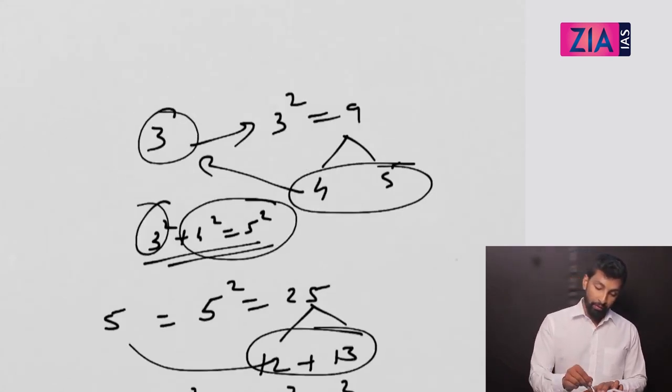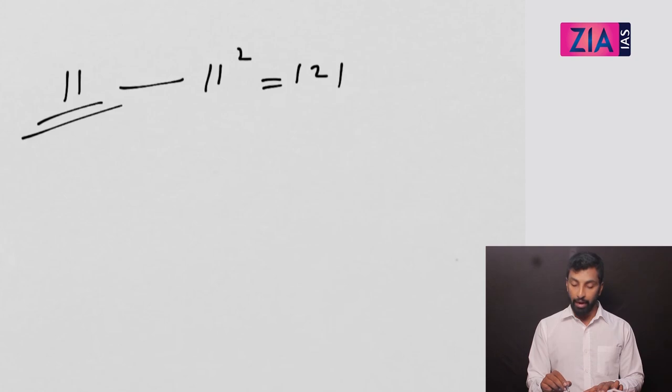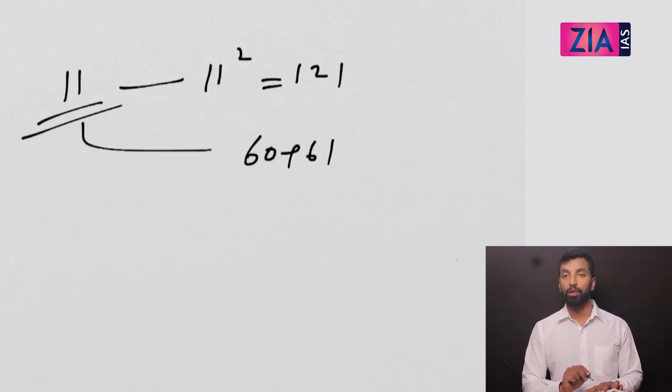So if I give you 11 as one side, what you need to do? 11 square, that is 121. How will you write? 60 plus 61. So that's it. You got the other two sides. So if I give you 9, same is the method, right? So if you observe in all these cases, I have given you odd numbers.